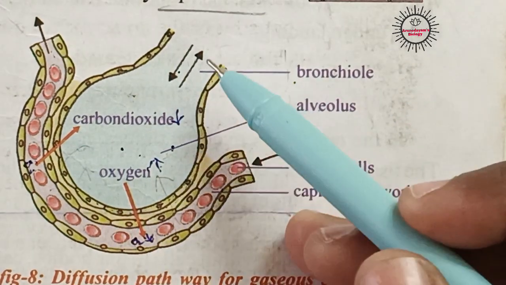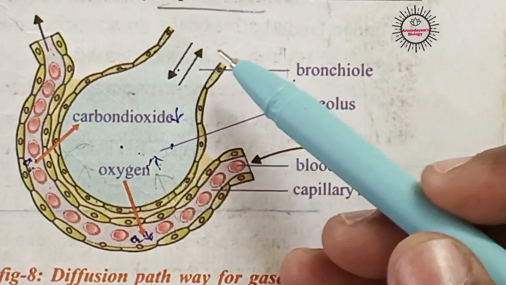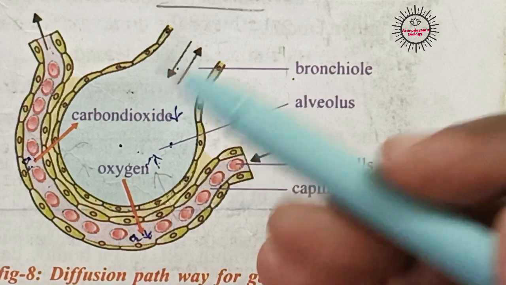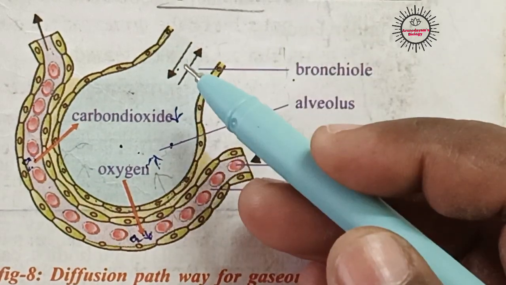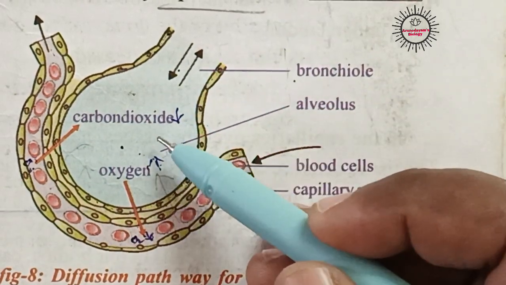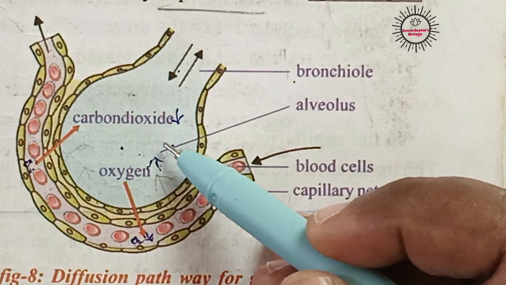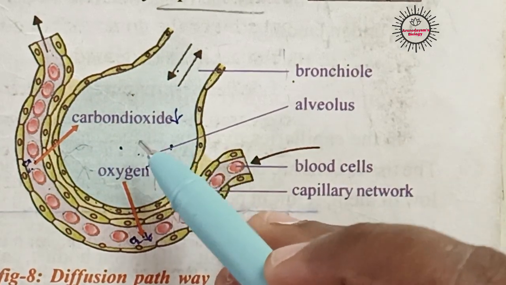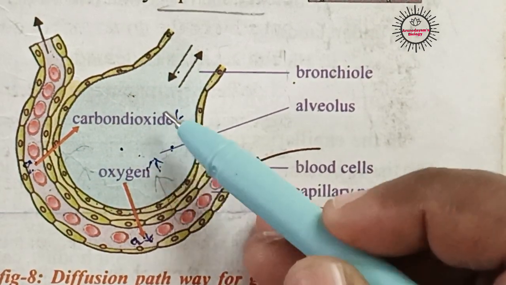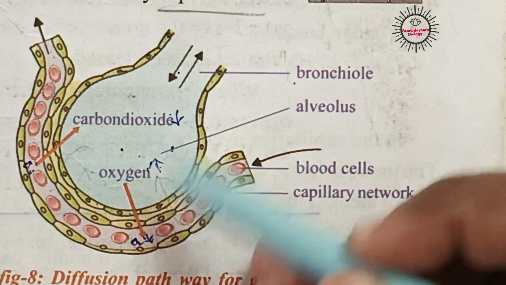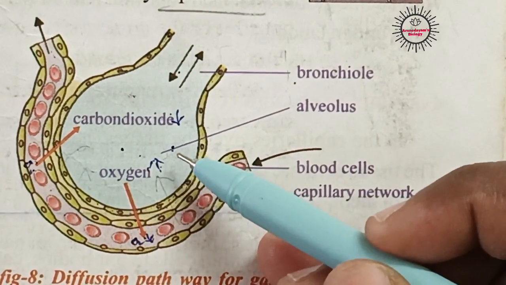Let us see. When we breathe in, that means during inspiration, air enters into our nose and finally it enters into the alveolus through bronchioles. The air present in this alveolus contains both carbon dioxide and oxygen. Both the gases are present in the air which we breathe in.